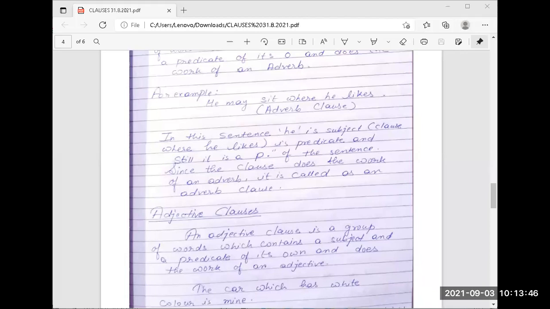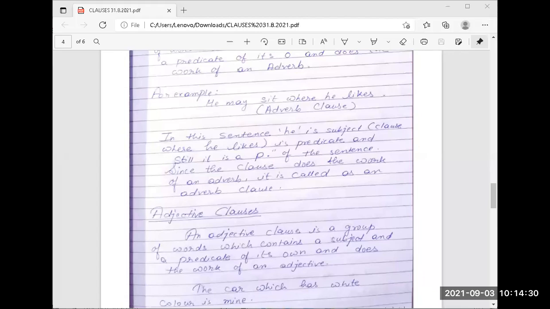We are having many branches. From one branch there is a clause, and from the clause main branch there are many thin branches, and from those branches you will get many other branches. So grammar is a very vast tree, a very big tree where there are different branches, coordinating branches, subordinating branches. There are many divisions. So now in adverb clause we can differentiate the types.